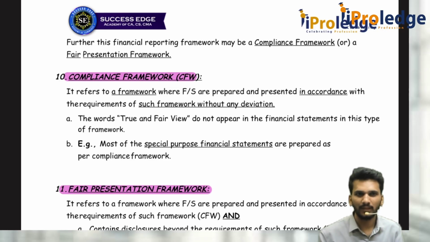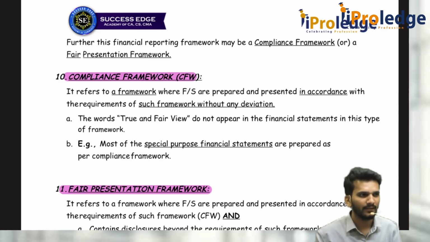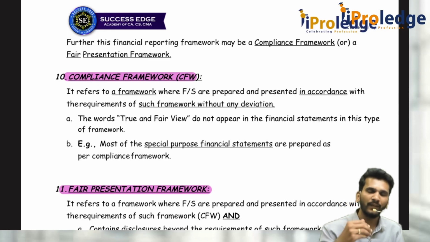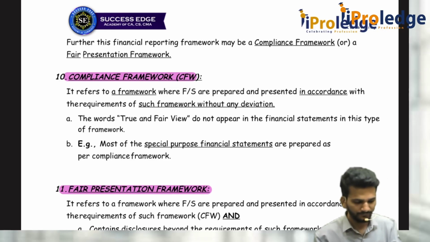If the company uses a fair presentation framework, whenever I am giving my audit report, I can use certain types of wordings. But if the company has used a compliance framework, while giving my audit report I cannot use certain types of wordings. For example, "the financial statements depict a true and fair view of the affairs of the company." These wordings can be used only when it is a fair presentation framework. If it is not a fair presentation framework, then I can't use the words true and fair. That is what it says.